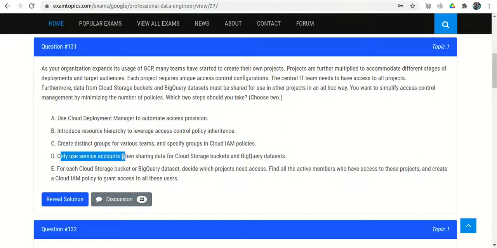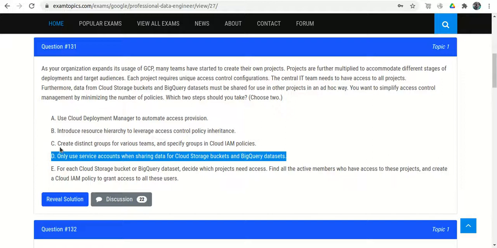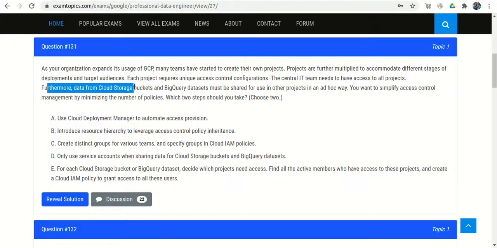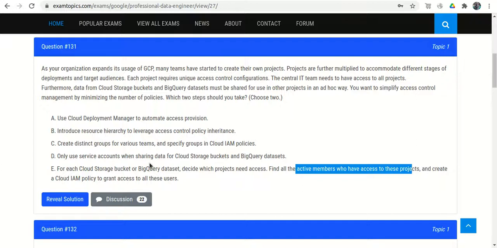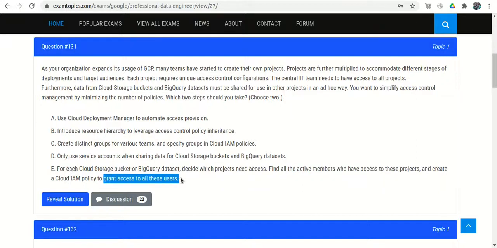Option D, only use service account when sharing data for Cloud Storage bucket and BigQuery dataset. Okay, so they told that because in the question it has mentioned furthermore data from the Cloud Storage bucket and BigQuery will also be shared. So they told that it will be shared using the service account, not directly by the user. Option E, for each Cloud Storage bucket or BigQuery dataset, decide which project needs access, find all the active members of the project, create a policy to grant access to all these users.